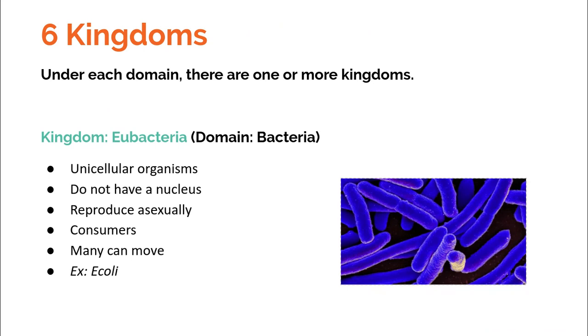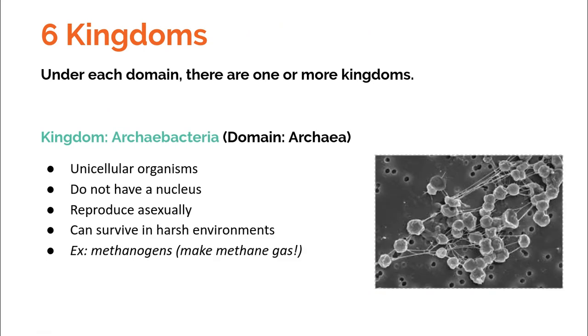So they don't have 2 parents, they just have 1. Bacteria are also consumers, and many of them are able to move. So one example of a bacteria is E. coli. This bacteria can make us sick, and it's usually consumed through food, so not as friendly of a bacteria.